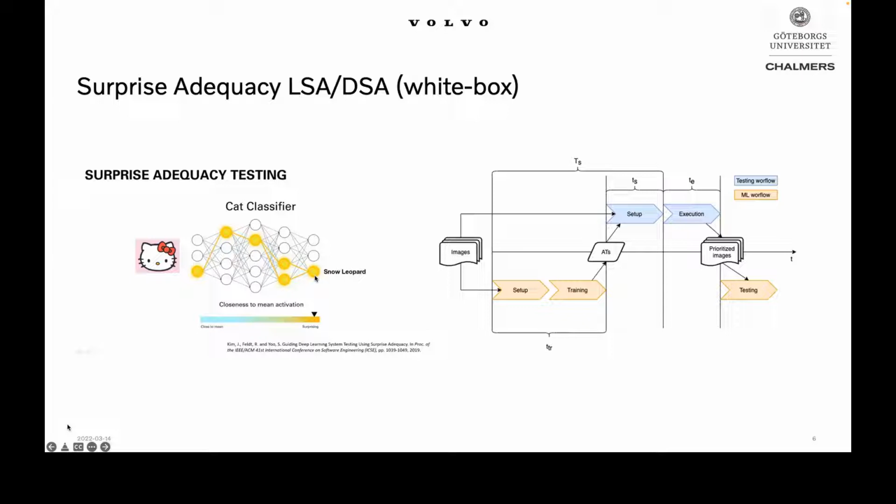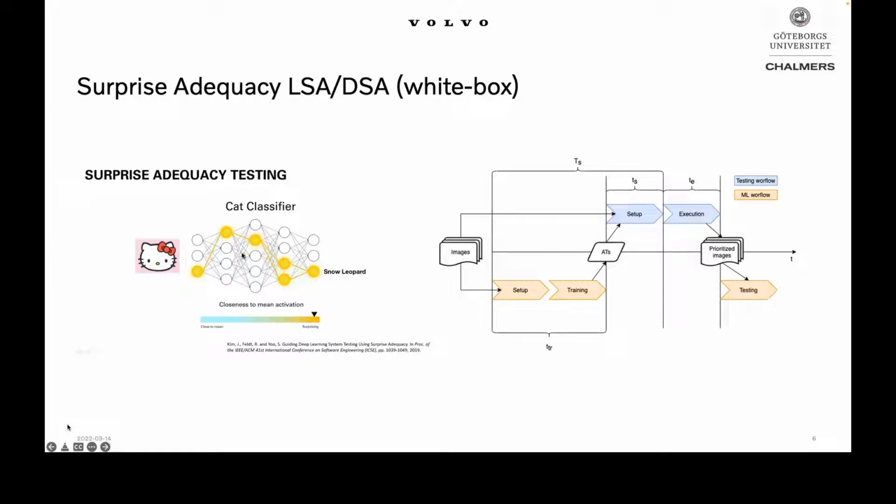So the idea is to estimate how surprising or how unusual a particular activation trace is for a particular test input, and based on this surprise score, we can sort the whole test set, and then according to this sorting, we start the testing. So we firstly test the most surprising test inputs, and the assumption is that the most surprising test inputs will probably be more error prone for this particular network.